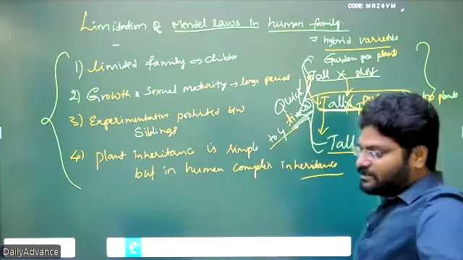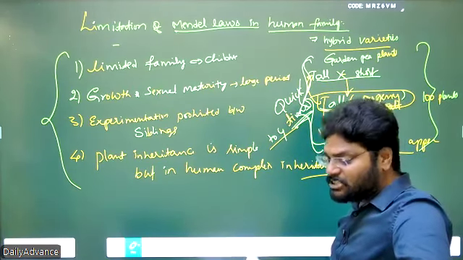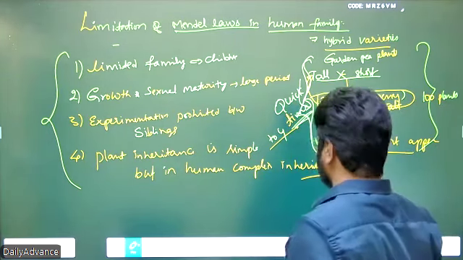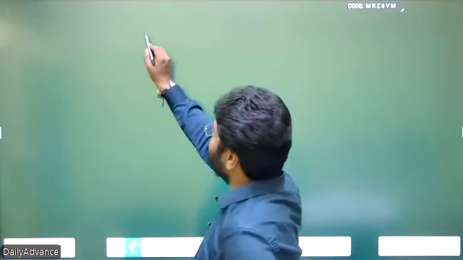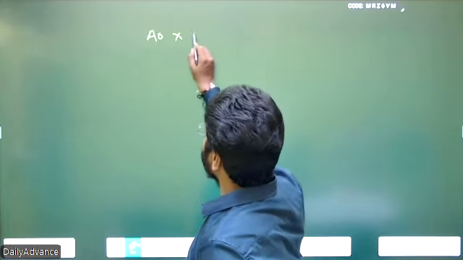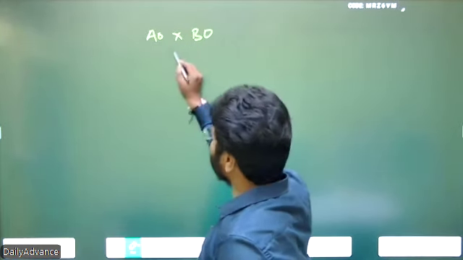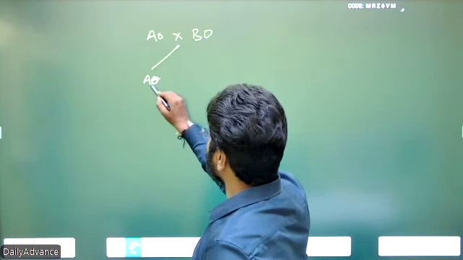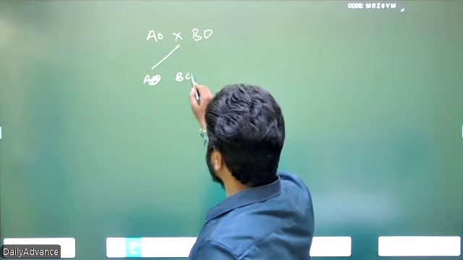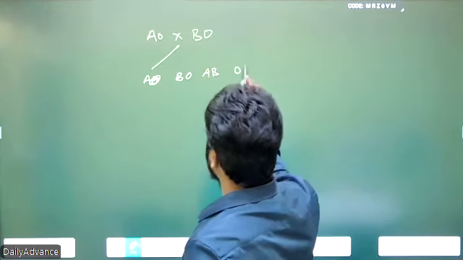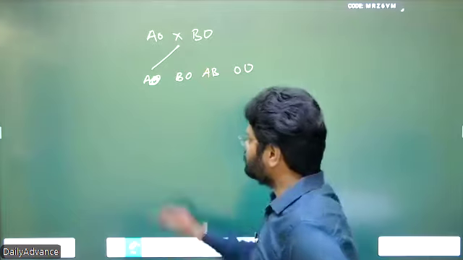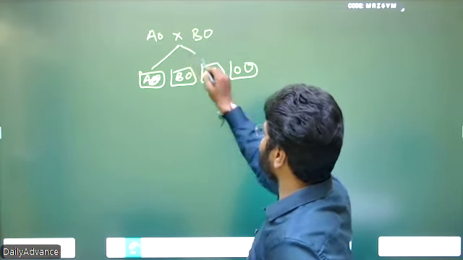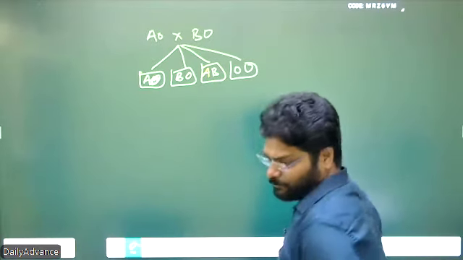But still, they are well documented based on the instances available. Understand? How did they manage it? If one person has A blood group and another person has B blood group, their children can have A blood group and so on. So AO, BO, AB, OO, these are the genotypes. These are all brothers and sisters, because they are born from the same couple.